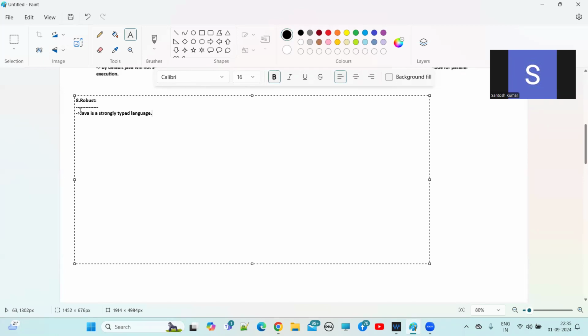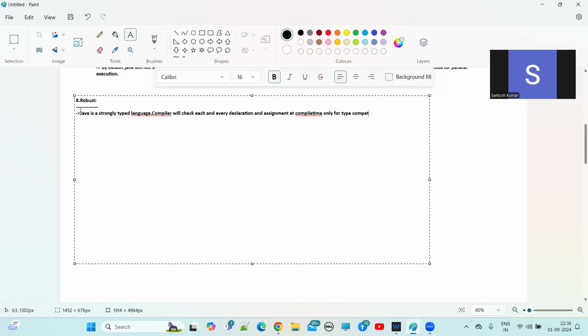So Java is a strongly typed language. Here we will write: the compiler will check each and every declaration and assignment at compile time only, for type compatibility.